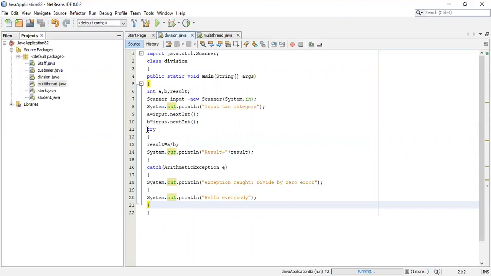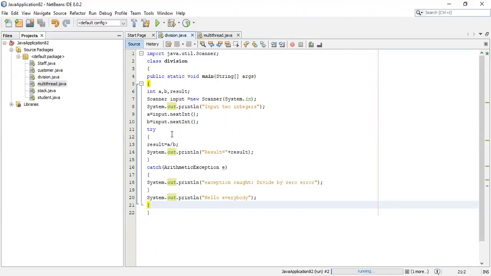Exception handling can be done by using try and catch block, for code which might or might not generate errors. If you are unsure whether a particular code might generate errors, you put that code in the try block and use a catch block. If an error occurs, that will be caught by the catch block. And further, if there are more statements in the program, those statements will be executed without any interruption and the program will terminate normally. So this is the advantage of using try and catch block.